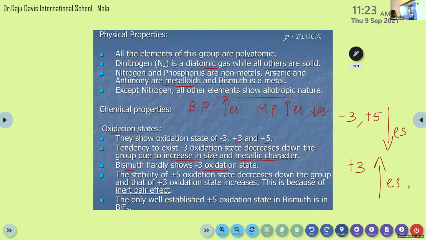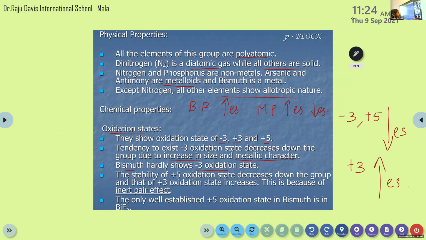We are always comparing the properties of elements from top to bottom. Okay. Clear, children? Is this clear? Yes, ma'am. Okay. So it is due to inert pair effect.